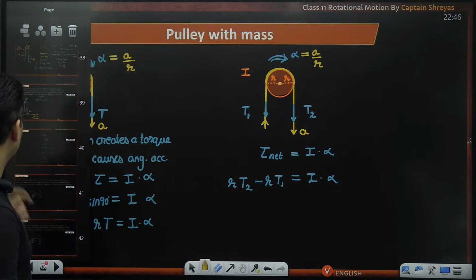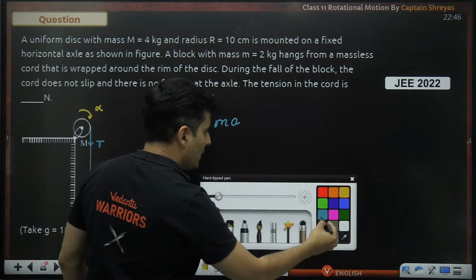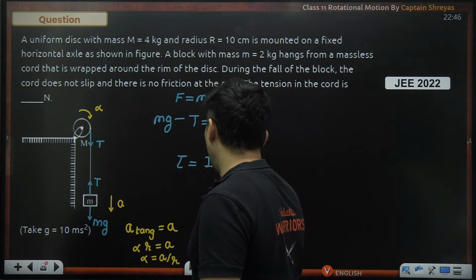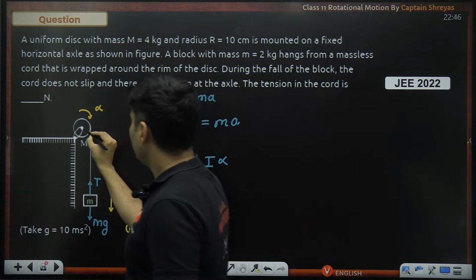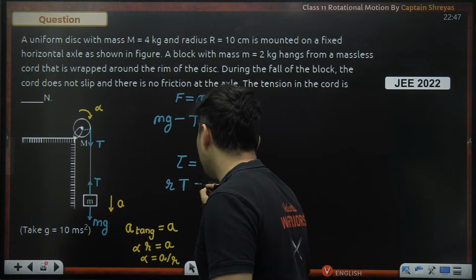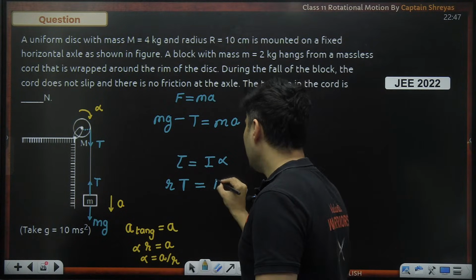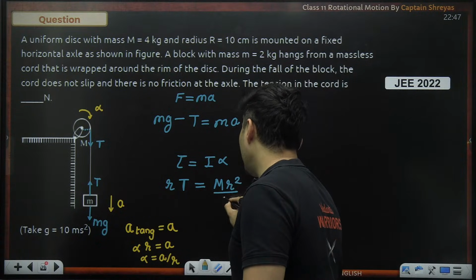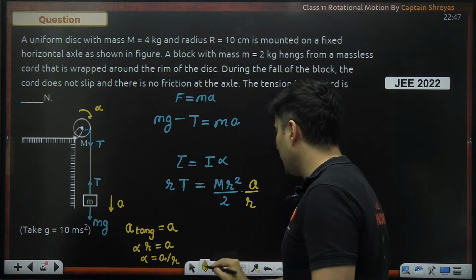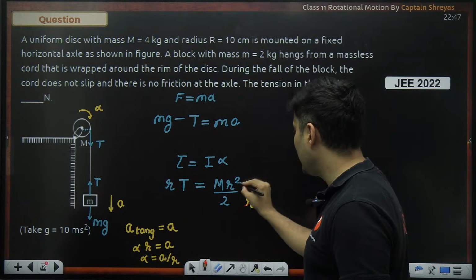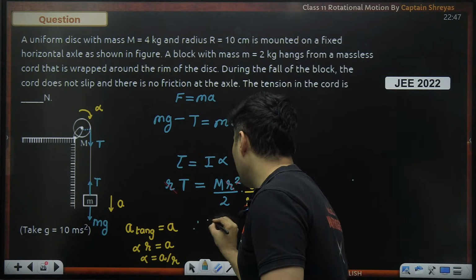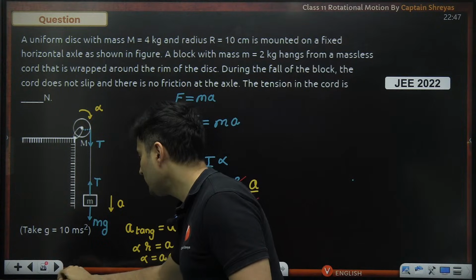Anyways, coming back to the question over here. If you use torque is equal to I into alpha, the torque acting, this tension is at a distance of r, so small r multiplied by tension. Moment of inertia of a disk is capital M r square divided by 2. Alpha, we just saw, is A divided by R. Couple of things get cancelled, this R and this R, and this R also got cancelled. So therefore, we got the value of